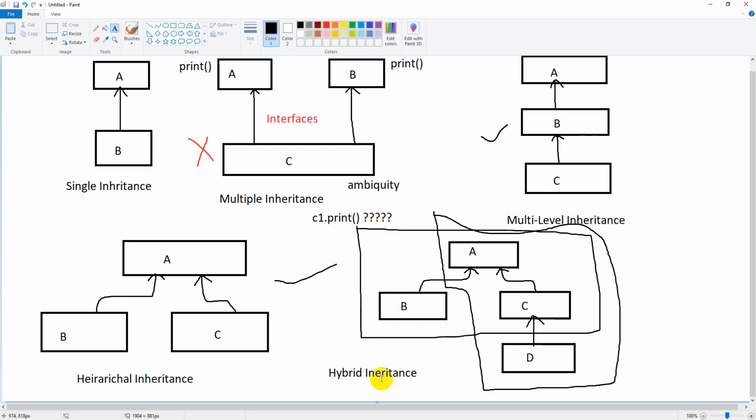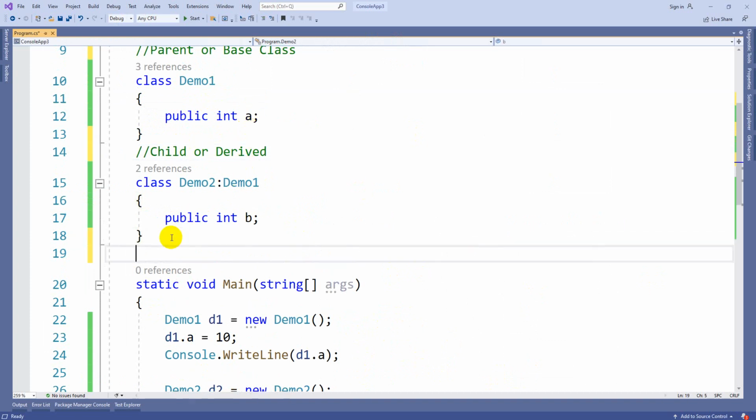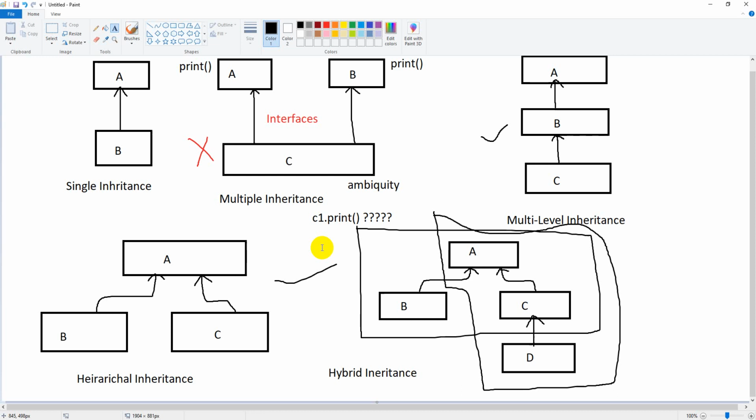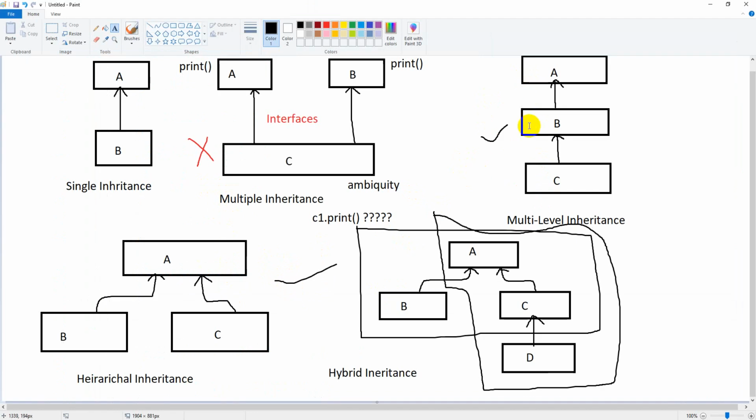Okay. So you can just have a practice about all these five so that you will have a good clarity. So in this program, whatever we take in demo 1 and demo 2, this is a single inheritance. Suppose I have some class demo 3 which is inheriting demo 2, so it will become the type multi-level. You can see demo 3 connected to demo 2, demo 2 connected to demo 1. This is nothing but multi-level inheritance.